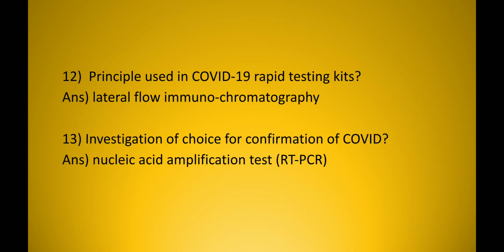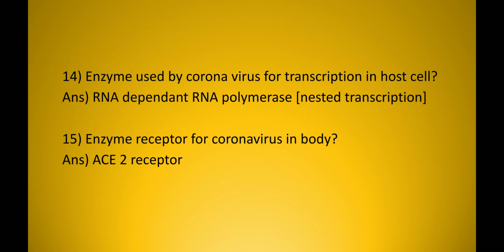Now a few questions coming from pathogenesis and diagnosis. Principle used in COVID-19 rapid testing kits: lateral flow immunochromatography. Investigation of choice for confirmation of COVID: nucleic acid amplification test or RT-PCR. Enzyme used by coronavirus for transcription in host cell: RNA dependent RNA polymerase. This is known as nested transcription.